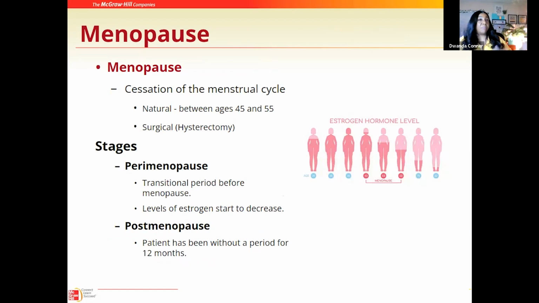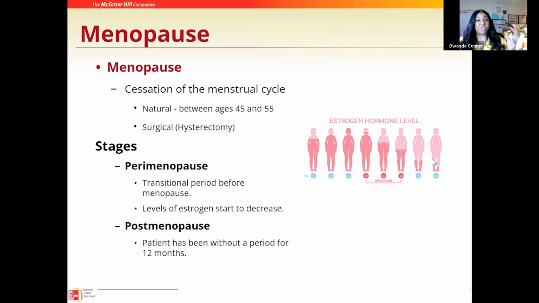And so we have menarche, which is the beginning of the cycle at the age of 10 to 15. We have the natural cessation of the menstrual cycle, which would occur between the ages of 45 and 55. What is happening, as you can see here in the picture, is that as the woman ages, she starts to lose the amount of estrogen, which is a part of her hormones.